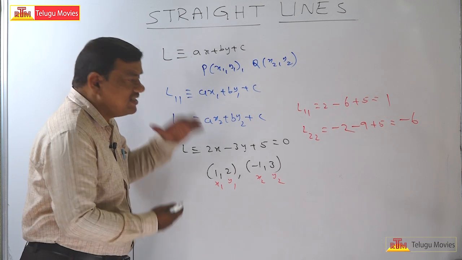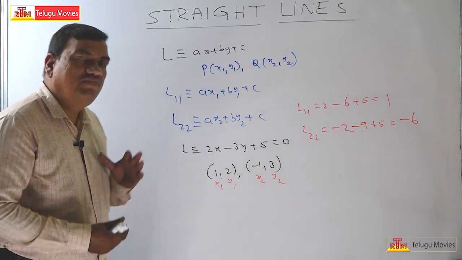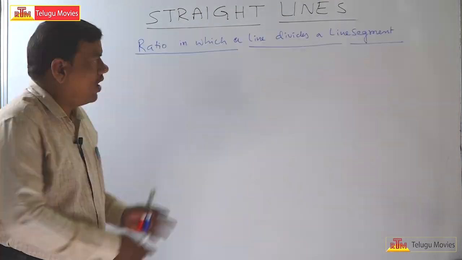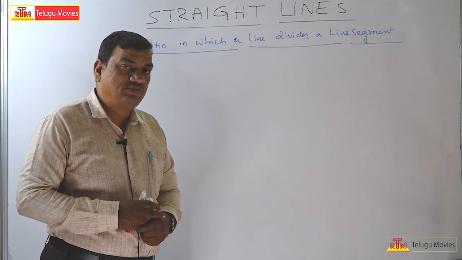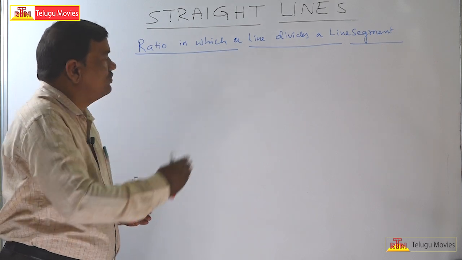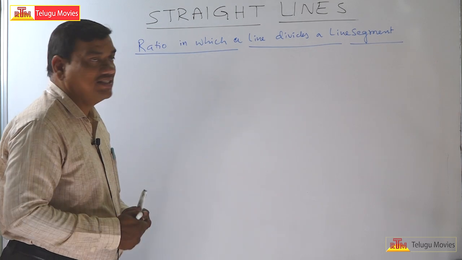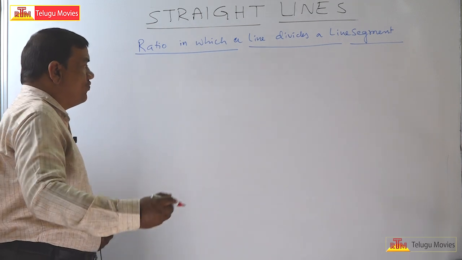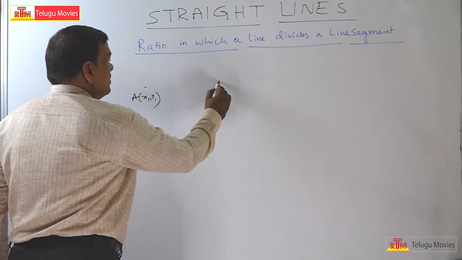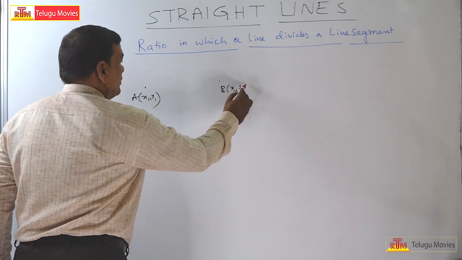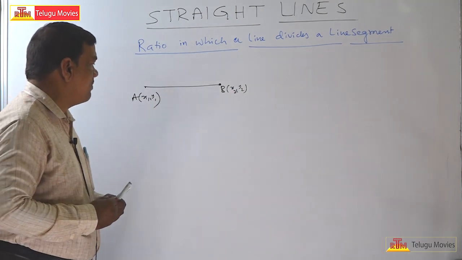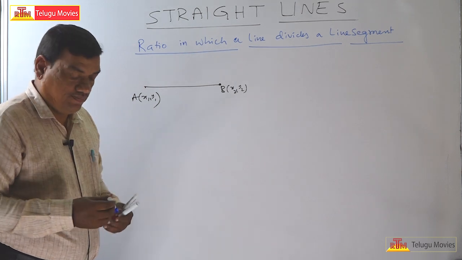Now, basing on this concept, we have a very important concept. After learning those, let us learn one more concept, that is the ratio in which a line divides a line segment. What is the meaning of that? Suppose there are two points, x1 comma y1 and x2 comma y2. This is a line segment, A x1 comma y1, B x2 comma y2.